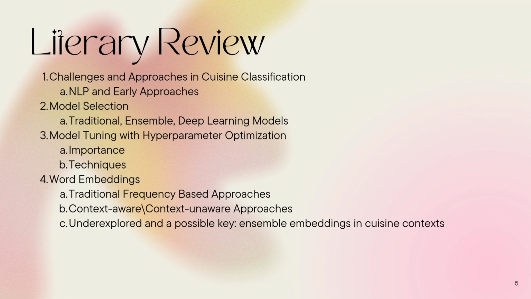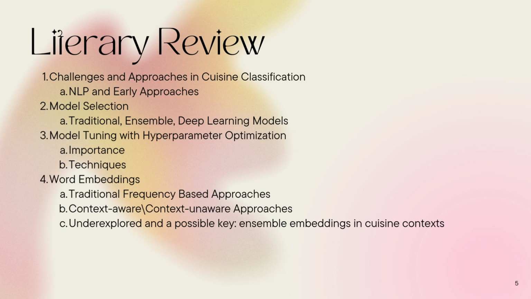The reviewed literature highlights the need for further exploration of model optimization techniques and the impact of word embeddings on cuisine classification. Although several models have been applied successfully, more research is needed to determine the optimal combination of hyperparameters, vectorization techniques, and model architectures for accurate and efficient cuisine prediction. This study aims to address these gaps by comparing various classification models and embeddings, focusing on improving accuracy while mitigating issues such as overfitting, precision recall trade-offs, and computational inefficiency.